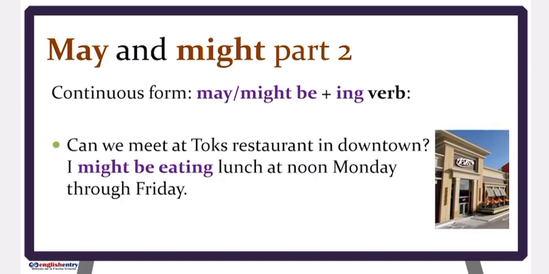Let's see another example. Can we meet at Talks restaurant in downtown? I might be eating lunch at noon, Monday through Friday. Okay, very good.